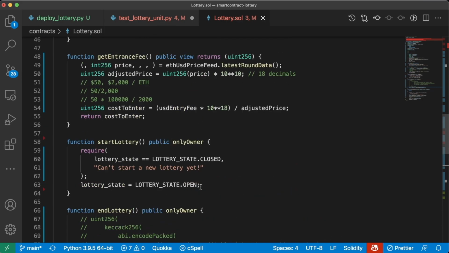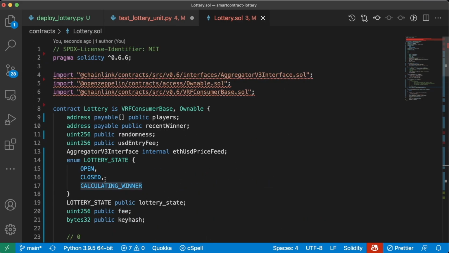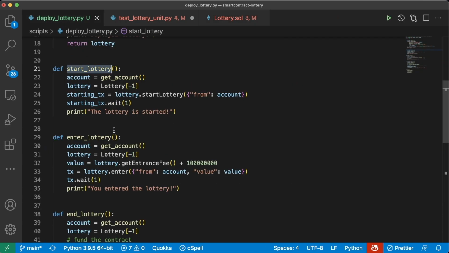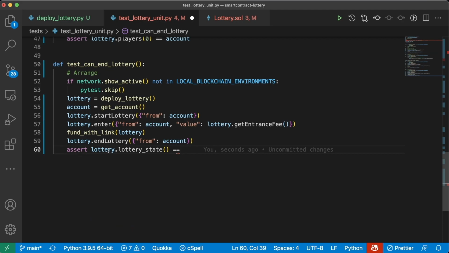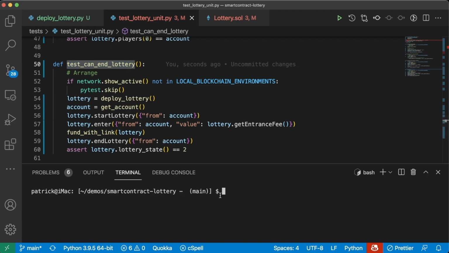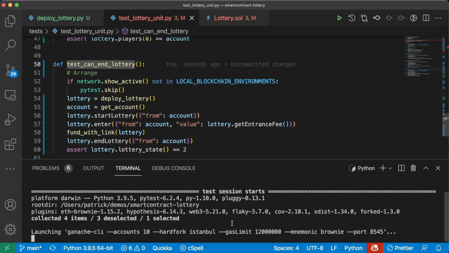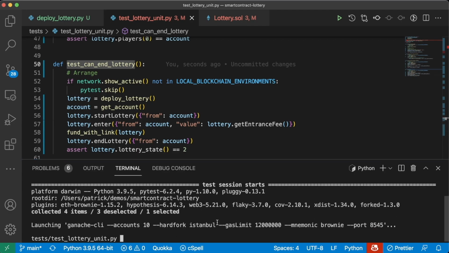So calculating winner, if we scroll up to our enum, is in position 2. Open is 0, closed is 1, calculating winner is 2. So we can say assert lottery.lottery state equals 2. We can go ahead and test this as well. We'll do brownie test -k test can end lottery. We'll see if this works.